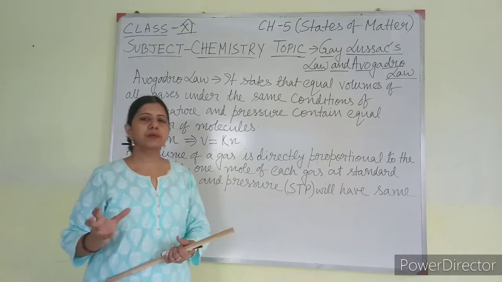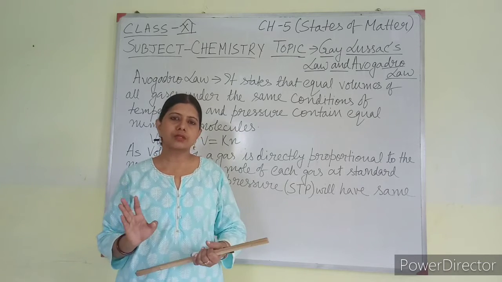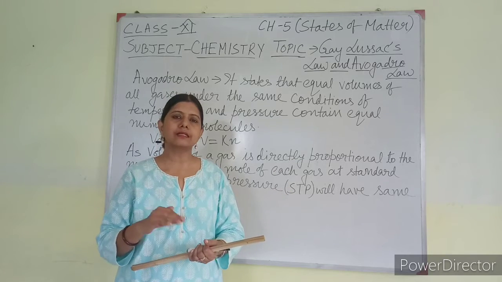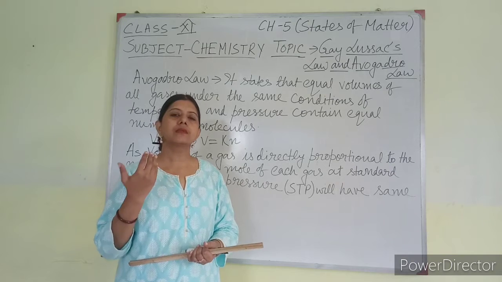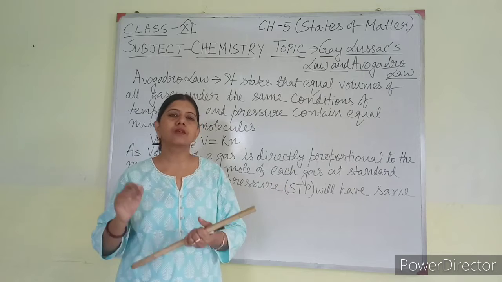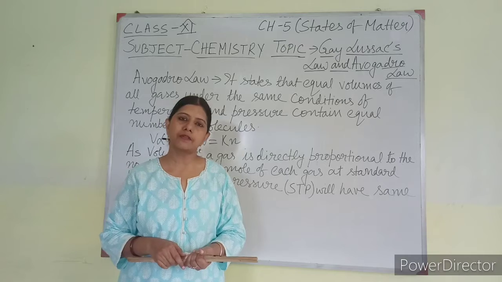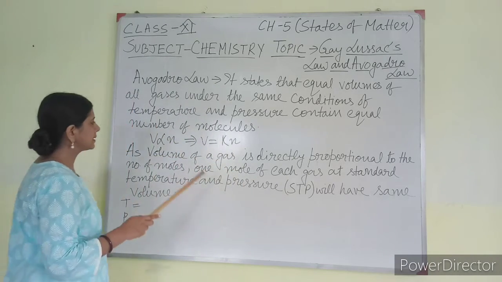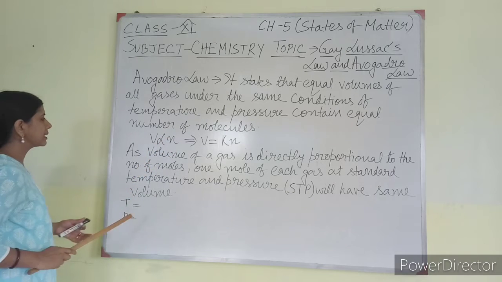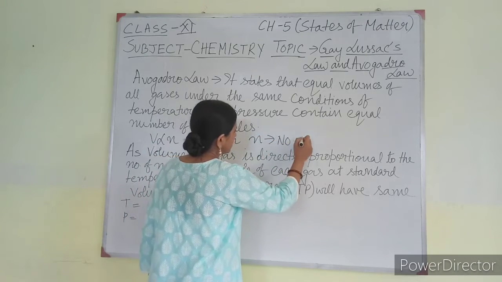That means the temperature and pressure of two gases are the same. The volume is also the same. If the volume is the same, both gases will contain the same number of moles, the same number of molecules. The number of moles is going to be fixed for equal volumes of gases if the temperature and pressure, these two conditions, are fixed. That can be written mathematically as V is directly proportional to n, where n is the number of moles.